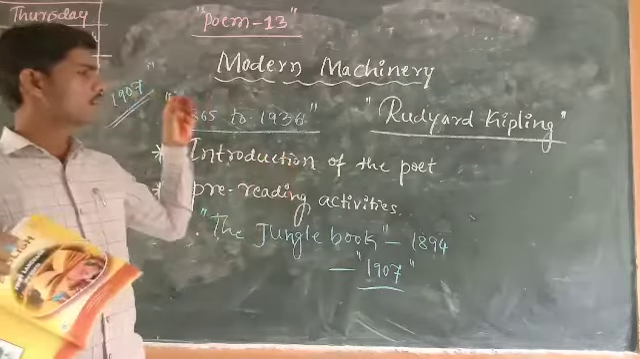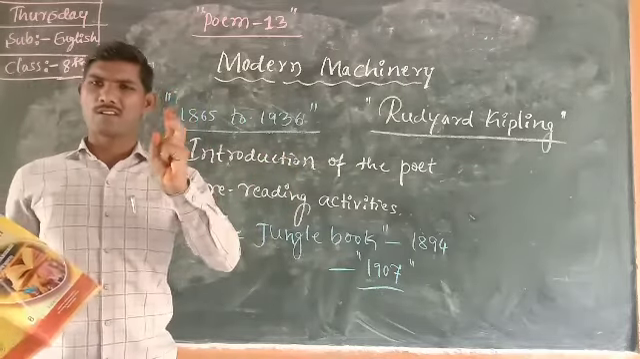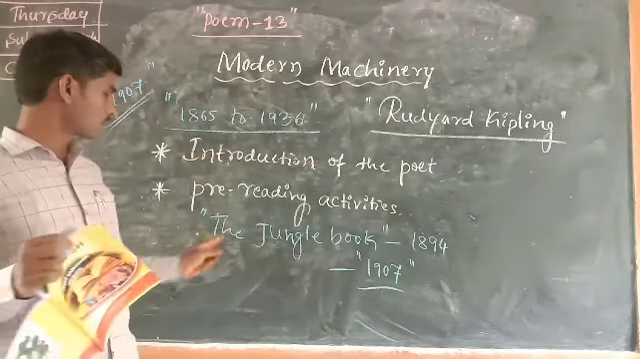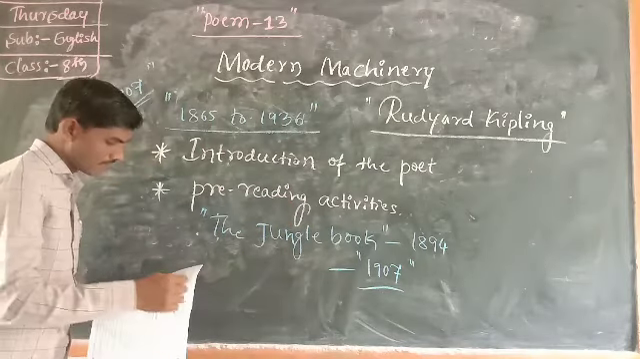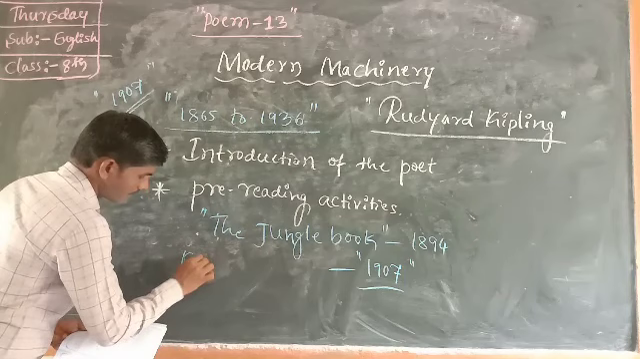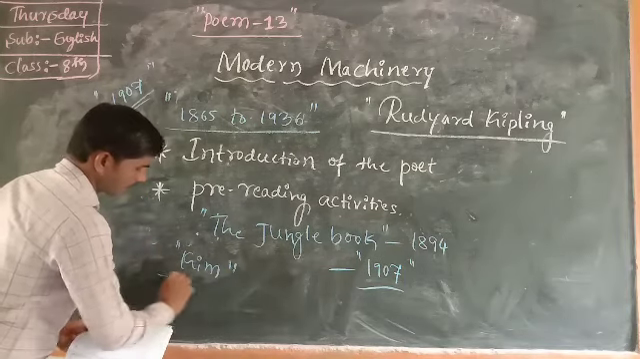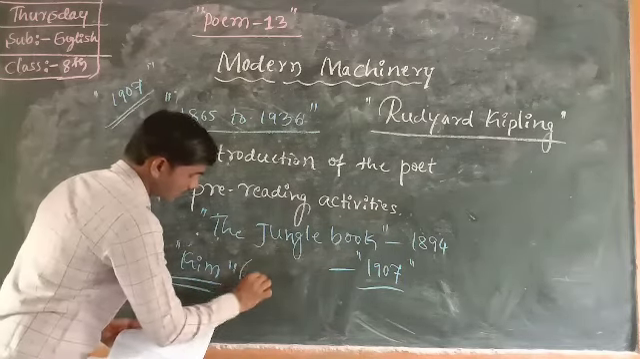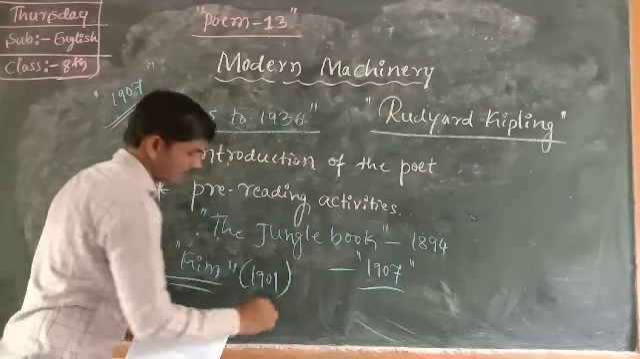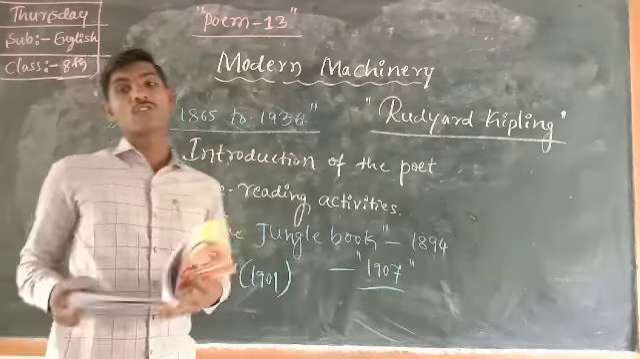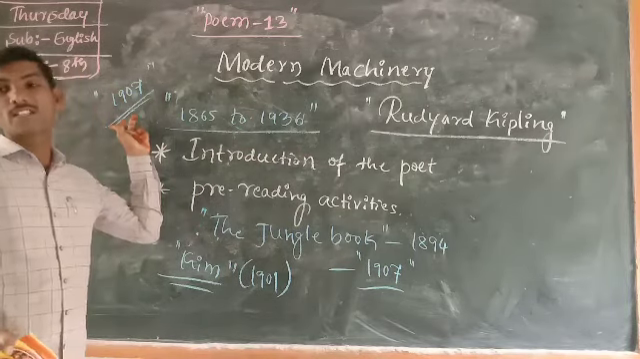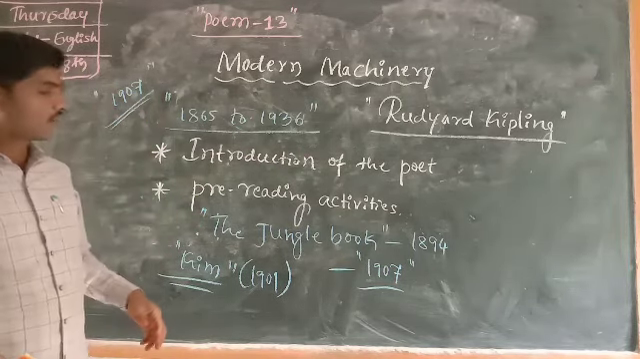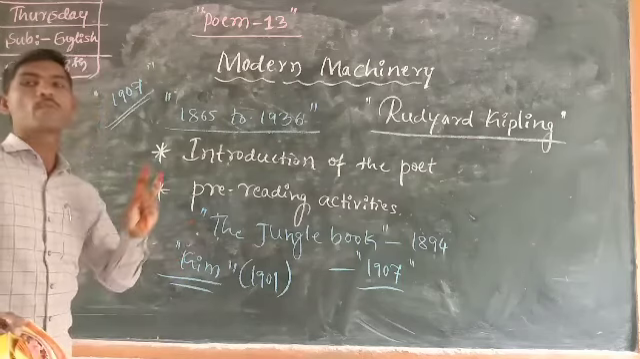He wrote two major works. The first one is the Jungle Book in the year 1894. The second one, Kim. This is the second major work. It is published in the year 1901. So you should understand the three major points here. In the year 1907, he got the Nobel Award, and he wrote two major books.